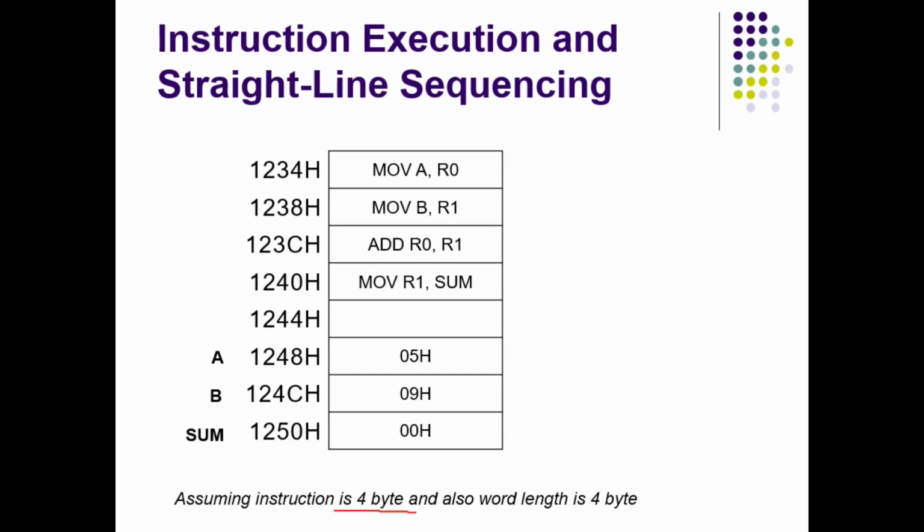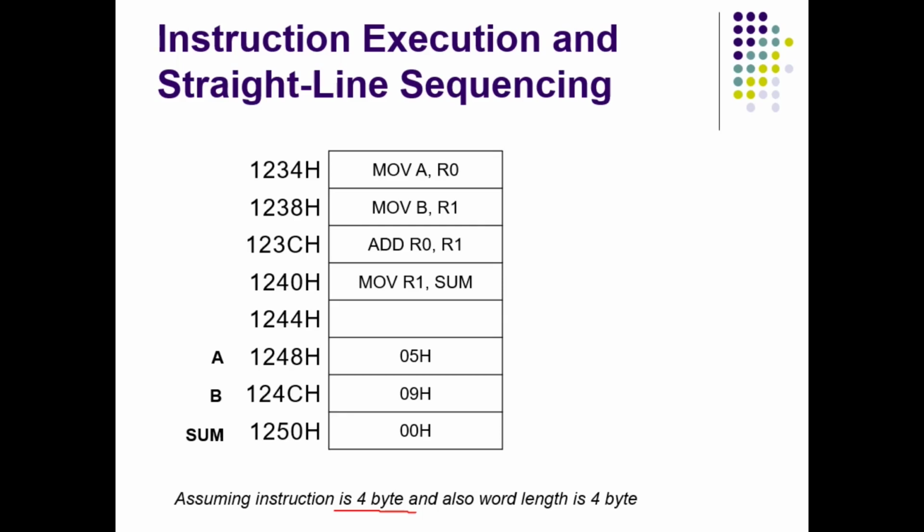So if the first instruction is at address 1234H, the next instruction is at 1238H. That means 1234, 1235, 1236 and 1237 are all consumed by this instruction because that instruction is 4 bytes.